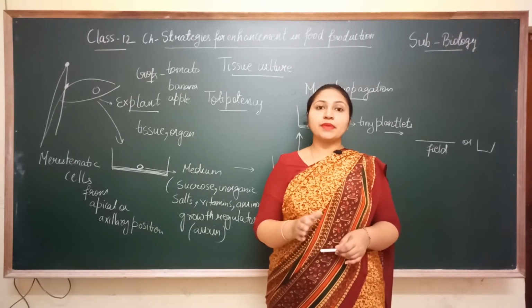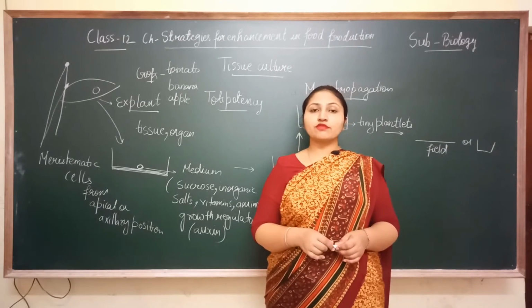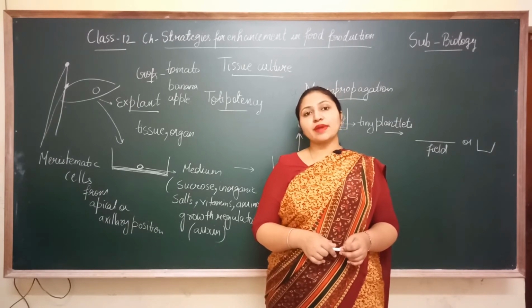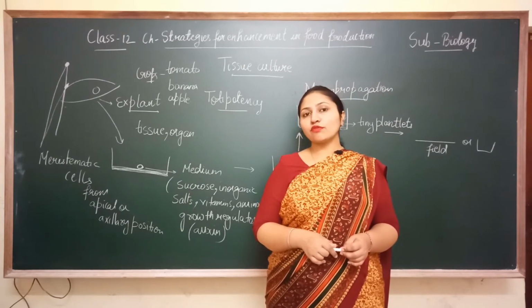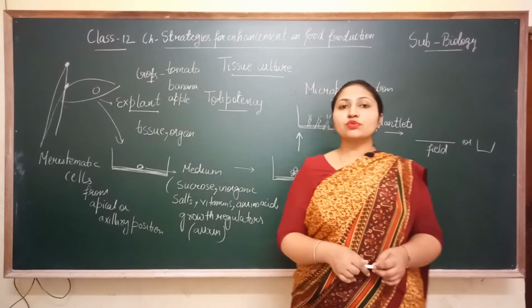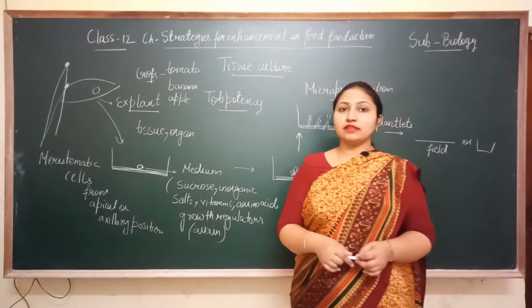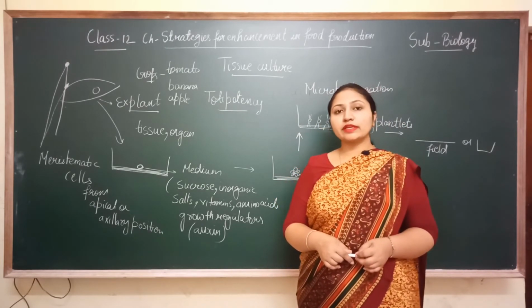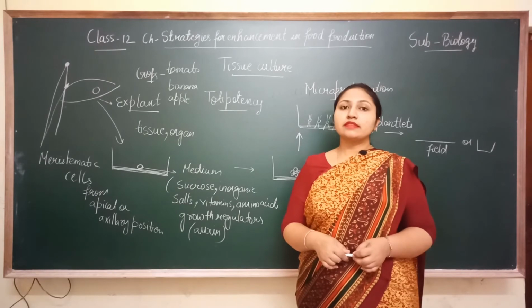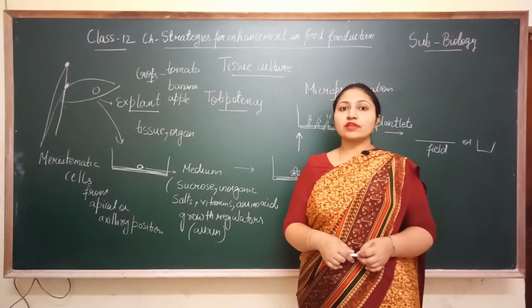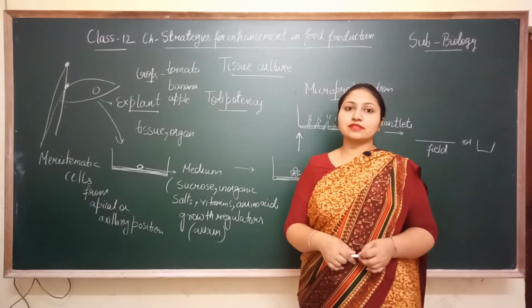So the meristematic cells, if we take them from the apical or the axillary position, are free of viruses, and if we perform tissue culture by taking these parts as explant, then the plants that we get from this culture will also be disease free, and they are also known as virus-free plants.